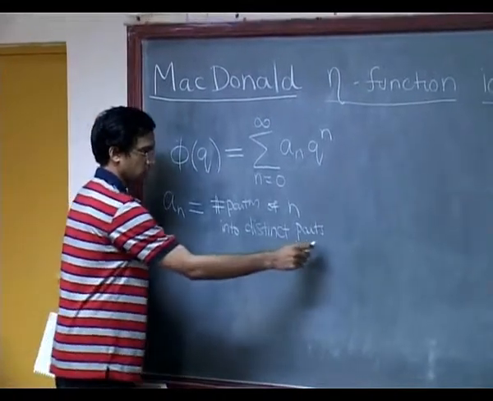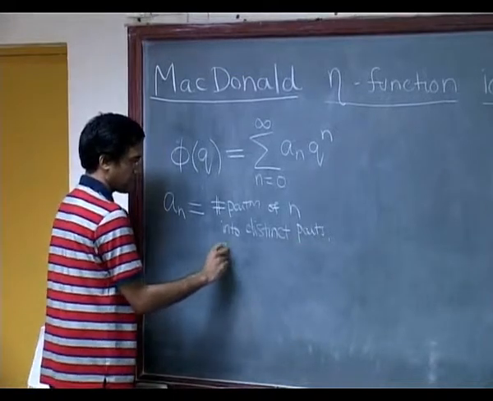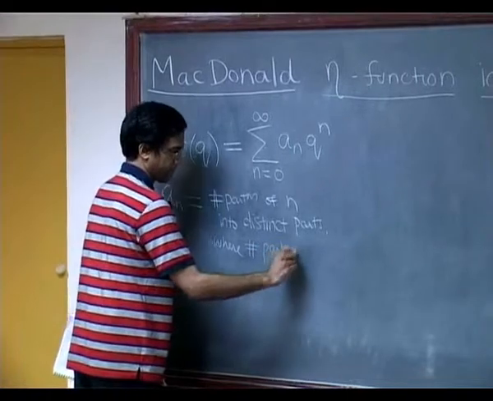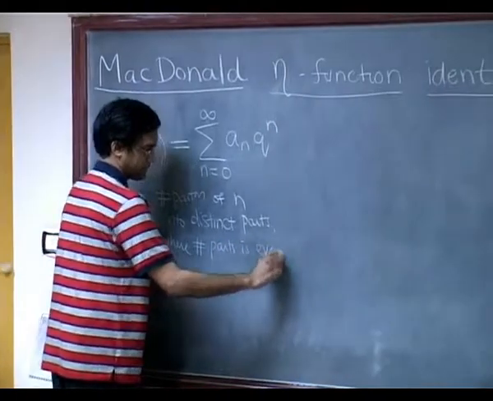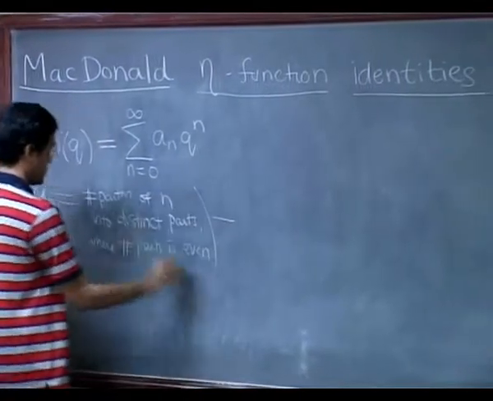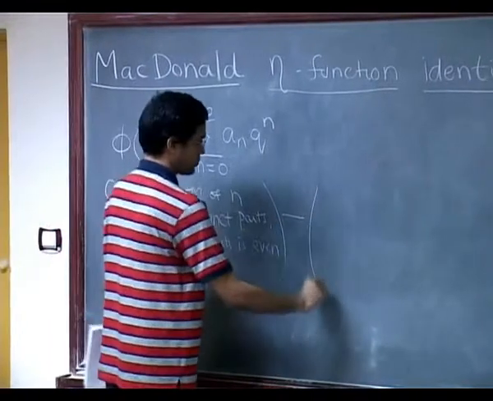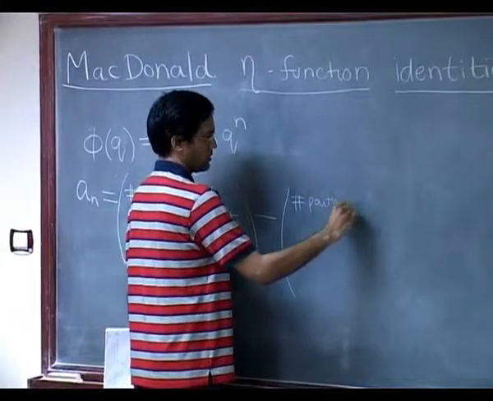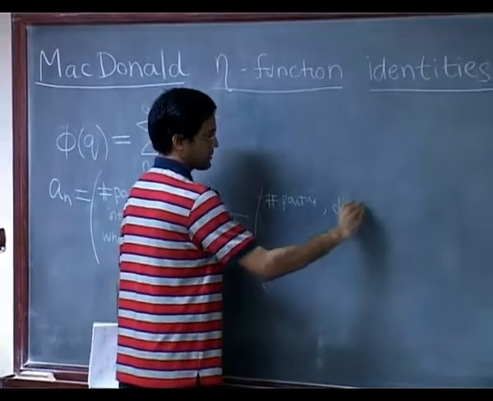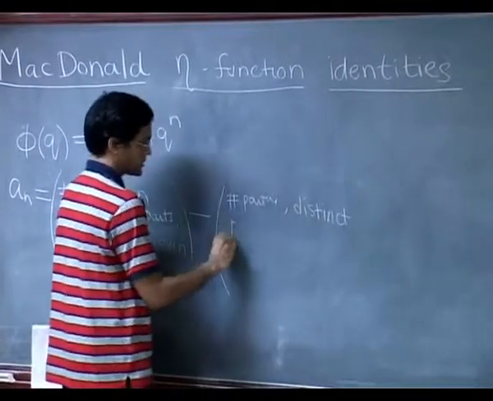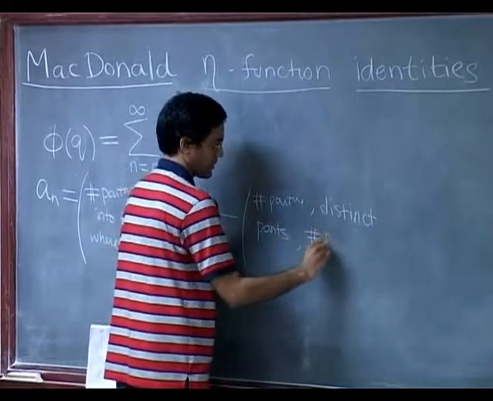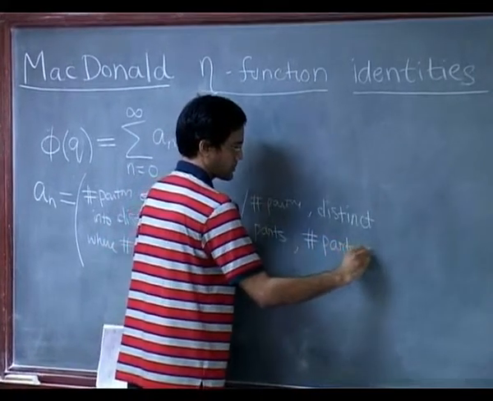So it's the number of partitions into distinct parts where the number of parts is even, minus, so it's a subtraction of these two things, minus the number of partitions into distinct parts where the number of parts is odd.